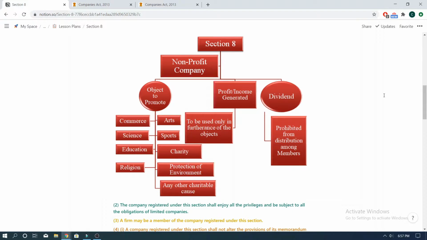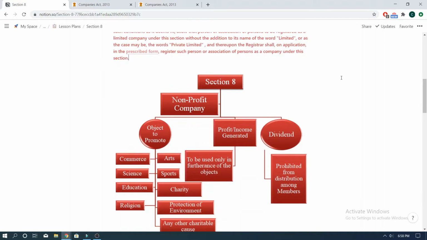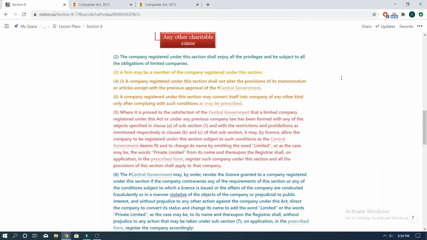Therefore, it is clear from this that such a person or association of persons would be given the license to operate only if the central government is satisfied that the said proposed company is in compliance with all the three requirements as stated in the three clauses, as well as any other conditions that may be applicable on it. Once accepted, the registrar of companies will register the company after the applicants pay all requisite fees. It is important to note that such companies can only be limited companies. Further, these companies do not need to include the words limited or private limited in their names, as all other companies have to. For instance, as we saw above, the example of Reliance Foundation.